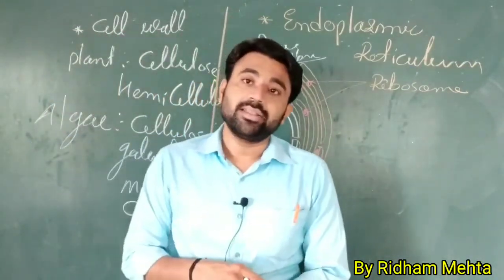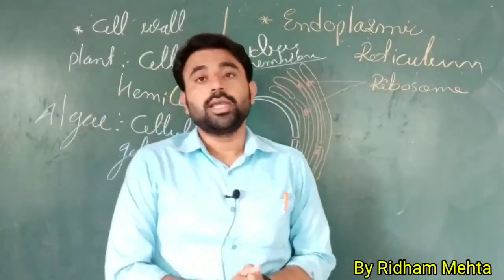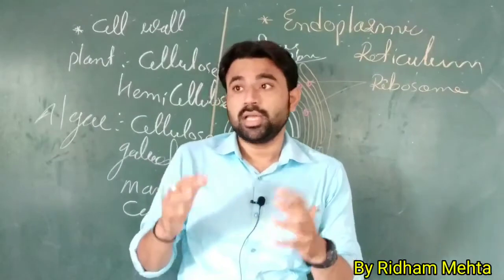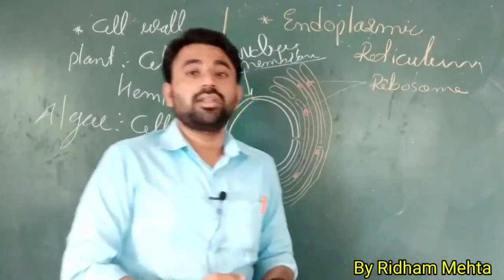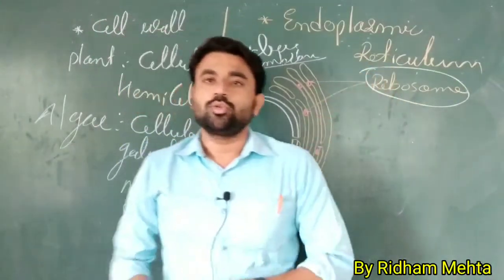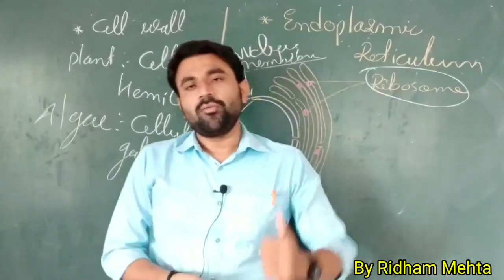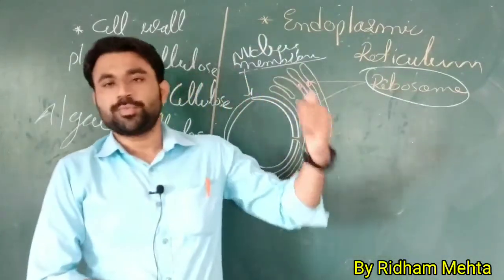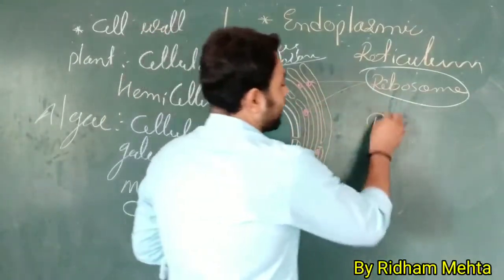Now the second thing is they have different cisternae, and they have a surface area. The organelle present on their surface is the ribosome. So according to the ribosome, the endoplasmic reticulum is of two types.